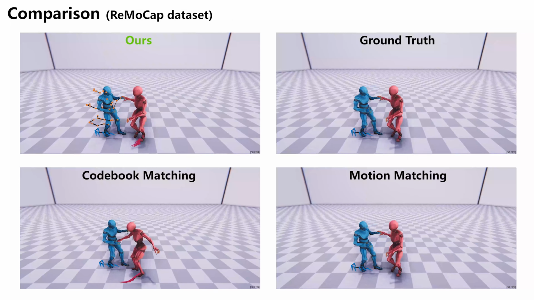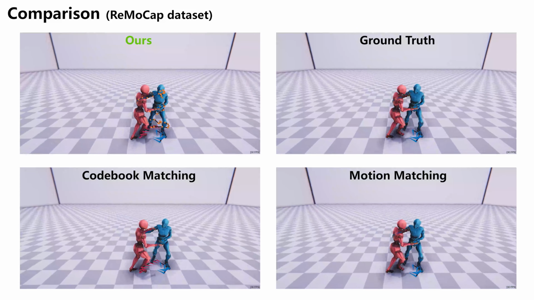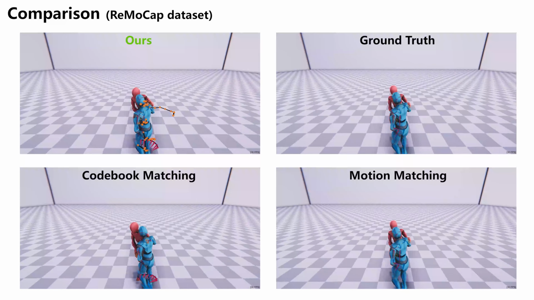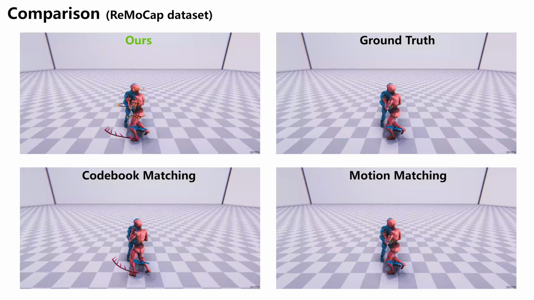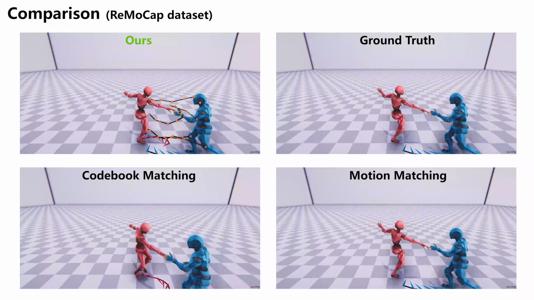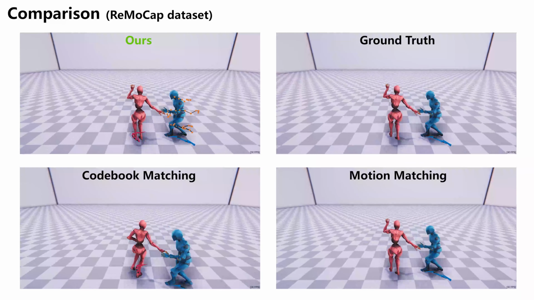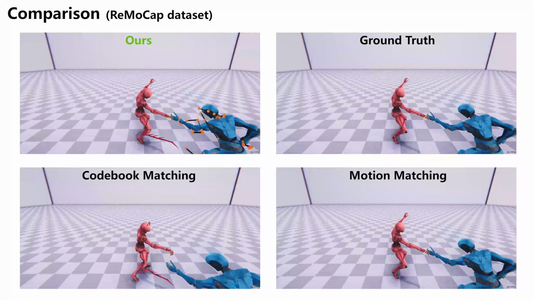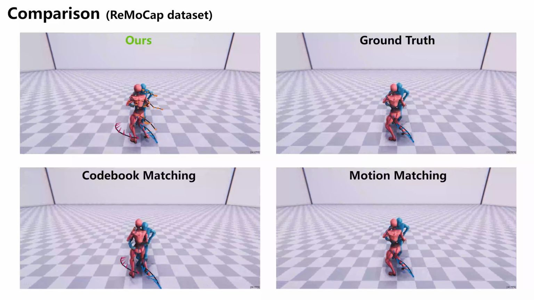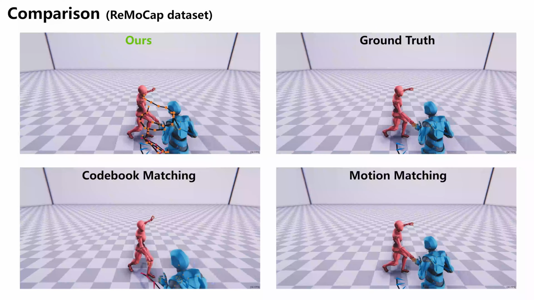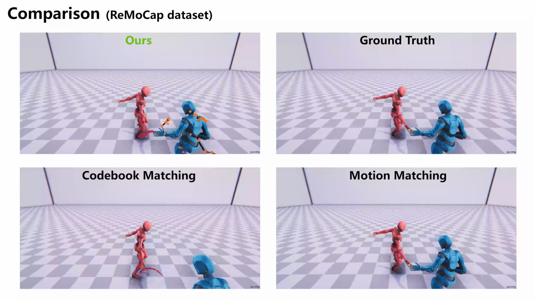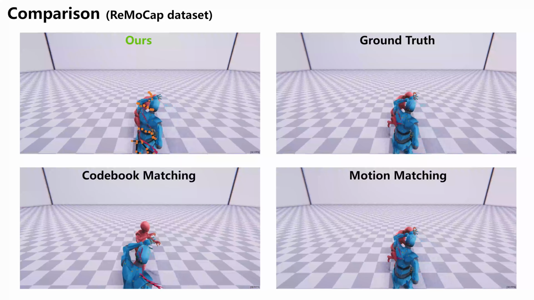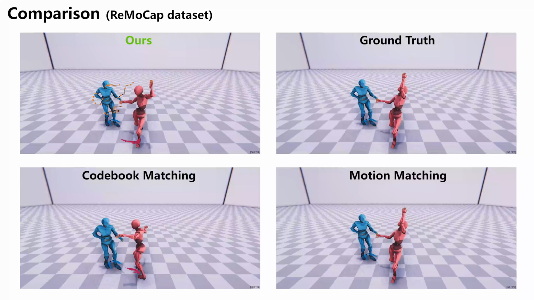Next, we compare the performance with codebook matching and motion matching techniques. Codebook matching delivers results of reasonable quality at the beginning, but is unable to preserve the accuracy of body interactions over time. This decline occurs because the codebook struggles to capture the diverse and dynamic joint relationships between the two characters. It relies heavily on the character's state from the previous step, instead of the interactions for autoregressive synthesis, leading to